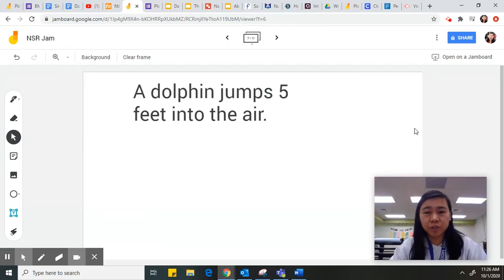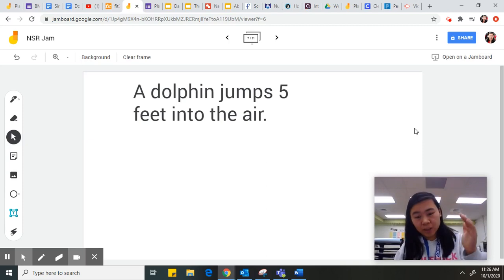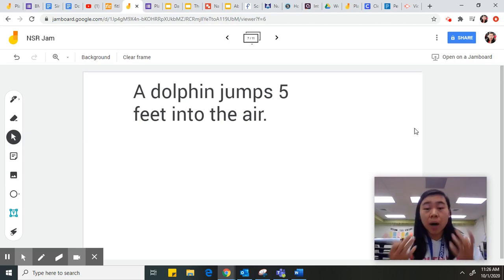Another way we can talk about integers is real-world situations. So in class, we had a list of positive words and negative words, and we looked at how those related to integers. So if we had the scenario here, a dolphin jumps 5 feet into the air. Okay, let's think about this. What's happening here? A dolphin is jumping, gaining height, gaining altitude. He jumps 5 feet into the air. So that is above the sea level. He's jumping out of the water. So that's going to be a positive number.